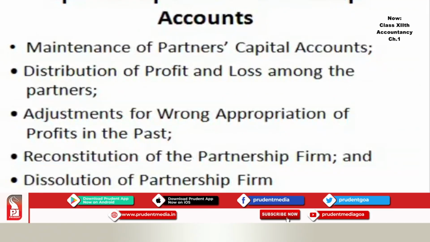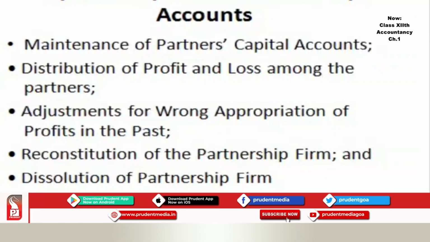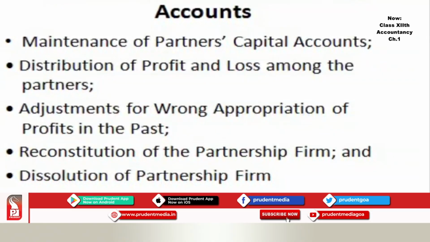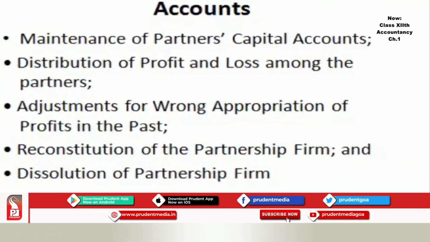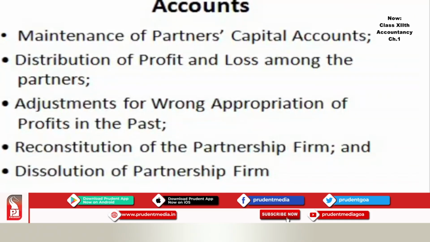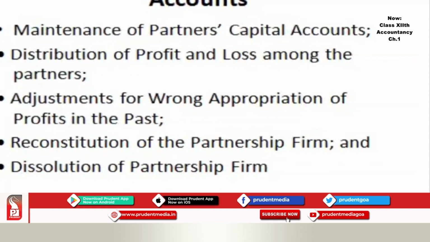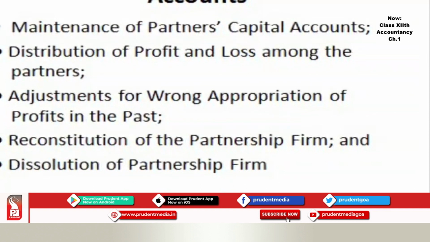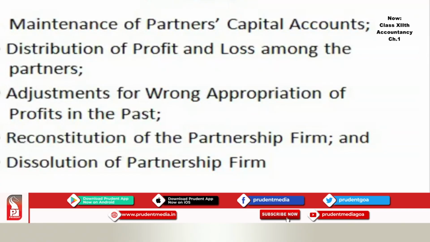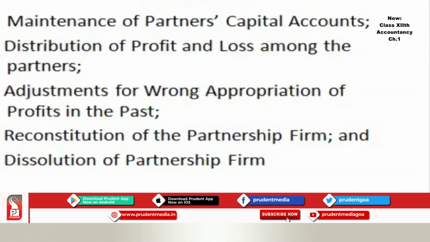Then you need to adjust for wrong appropriation of profits in the past. Sometimes you have to do reconstitution of the partnership firm and dissolution of the firm. That is a separate topic, reconstitution of the firm, and the last topic is dissolution. Here we are not dealing with that.